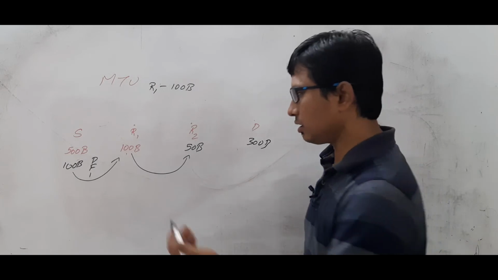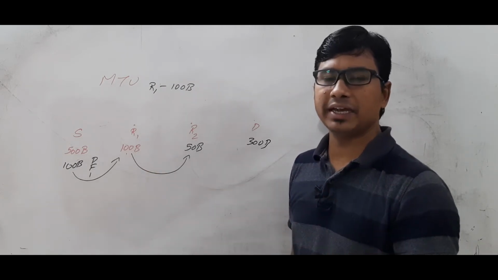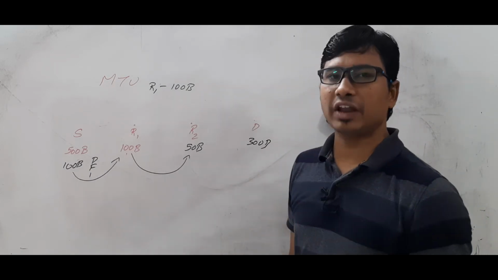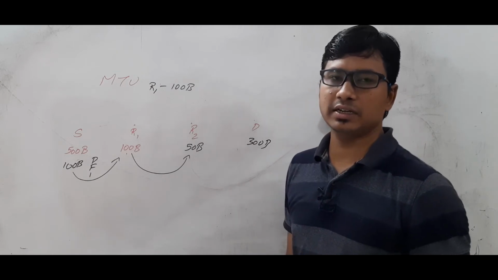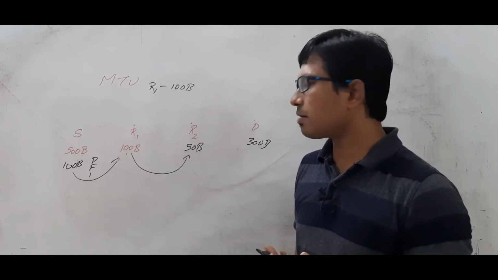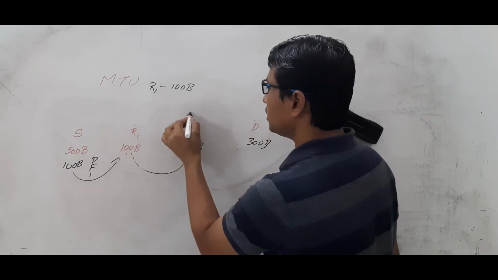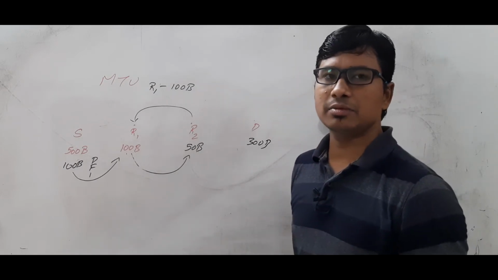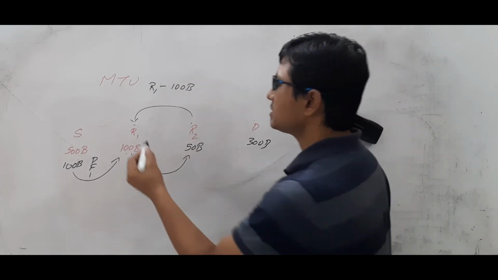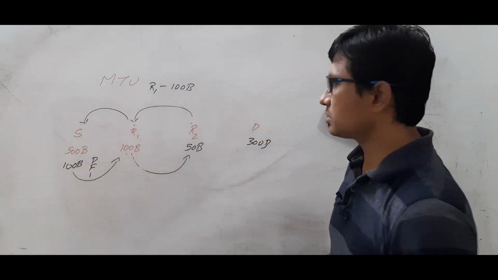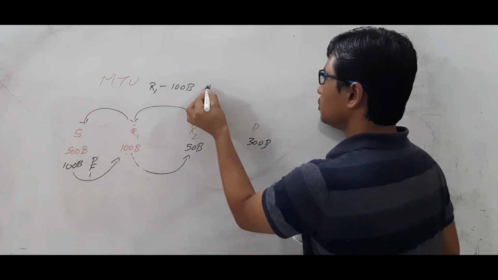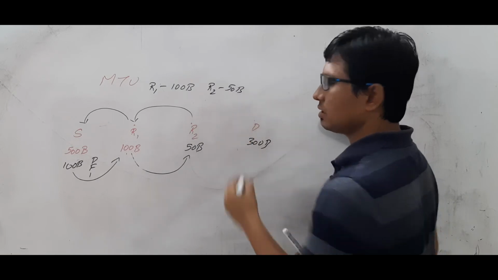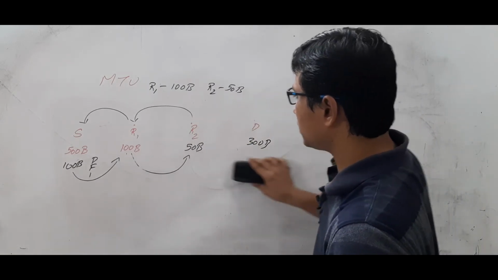But router R1 is sending a packet of 100 bytes, and it has kept the don't fragment value as 1. The meaning is that you should not fragment it, and router R2 could not send a packet of 100 bytes because it has to do fragmentation. So router R2 will generate an ICMP packet, providing the information that there is a parameter problem and giving its MTU, and it will send it to the source. In this way the source will come to know that router R2's MTU is 50 bytes. Are you able to understand? Now what will the source do next time?